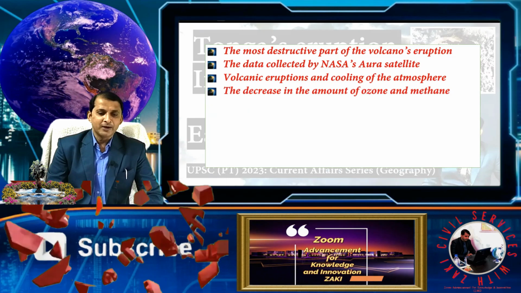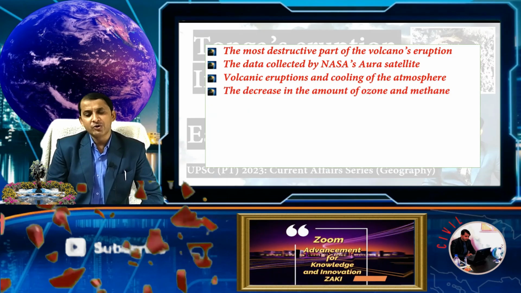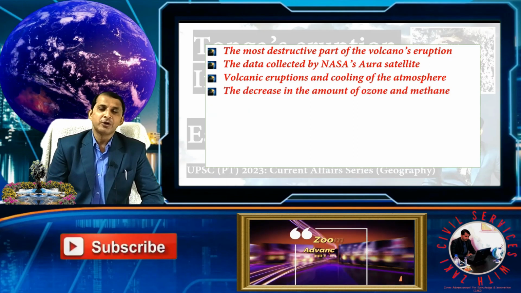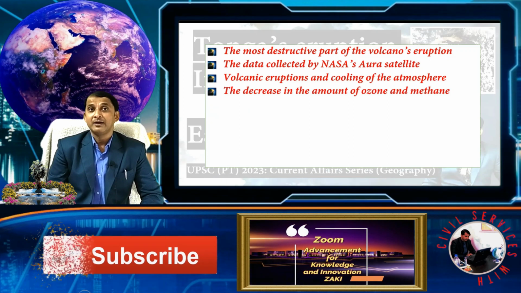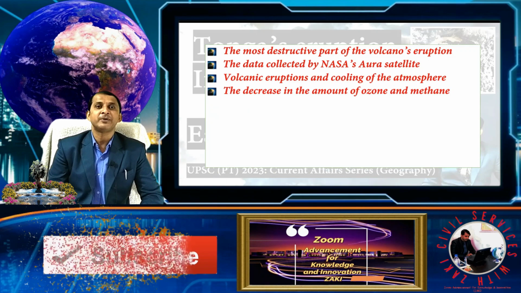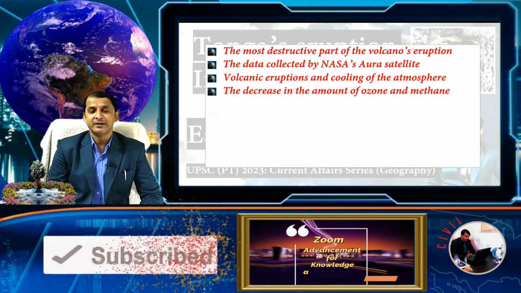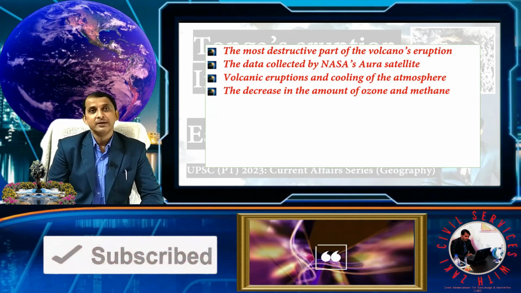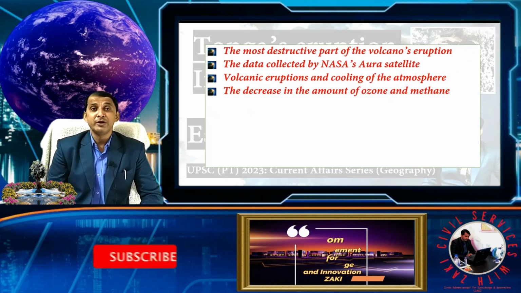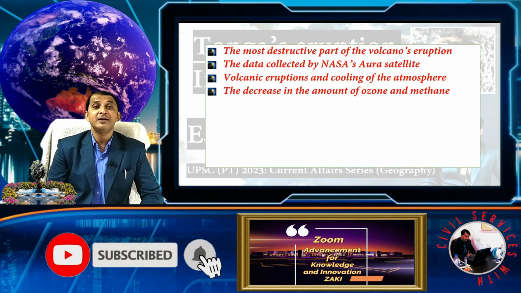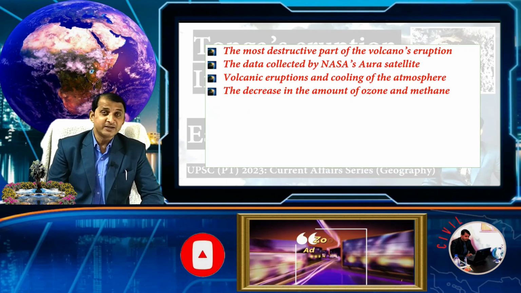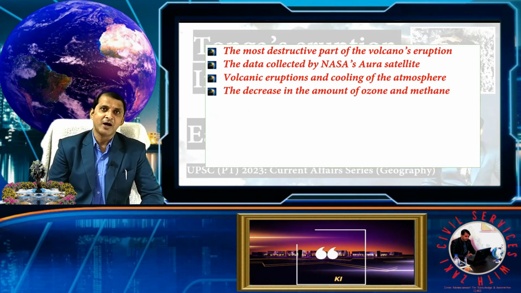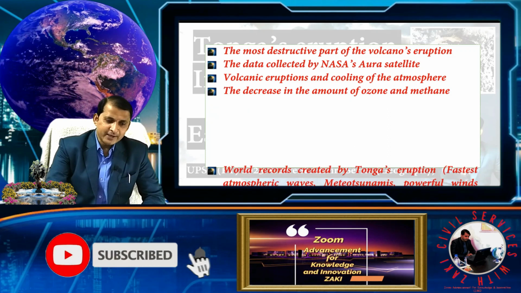And also the decrease in the amount of ozone and methane. After the eruption of this volcano, the ozone layer can also be damaged because of the decrease in ozone gas. And the good news is that methane is also decreasing, because as you know, methane is a most powerful greenhouse gas.